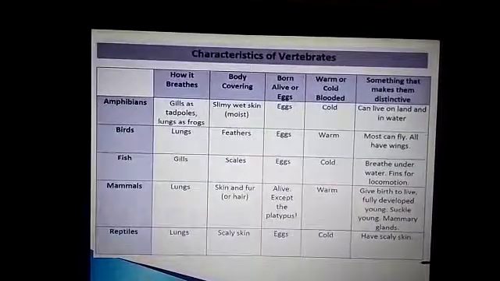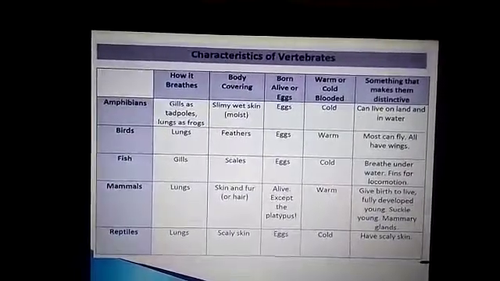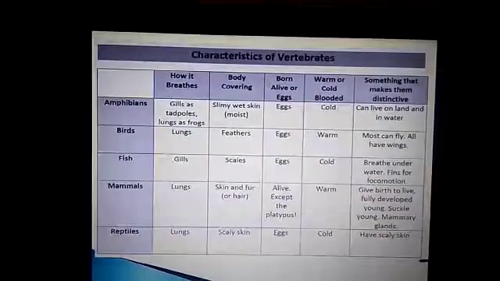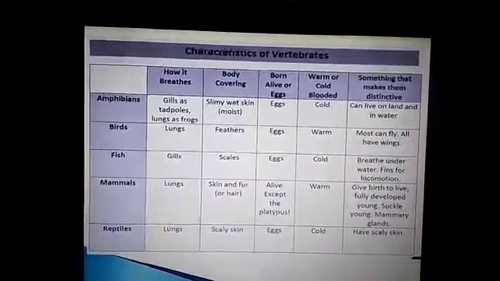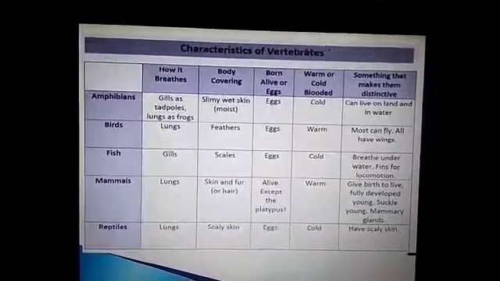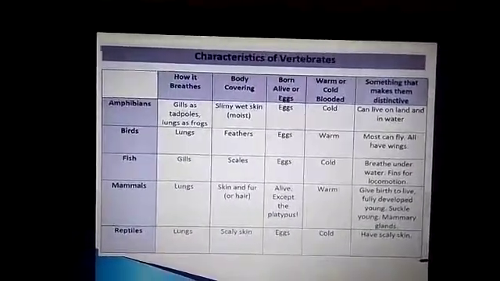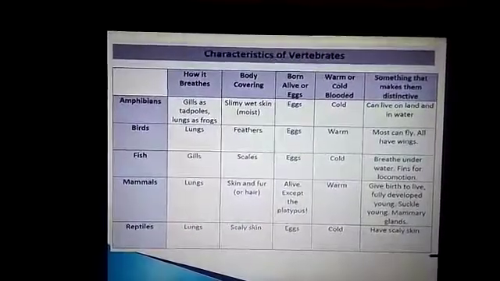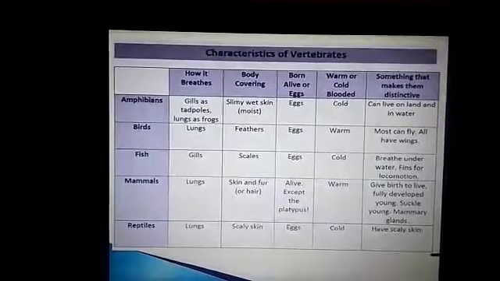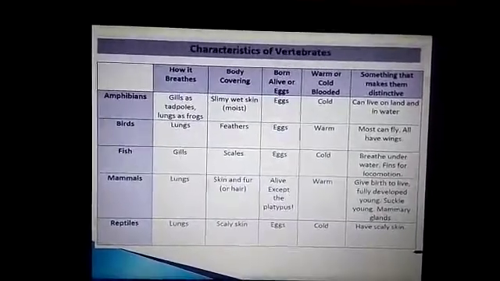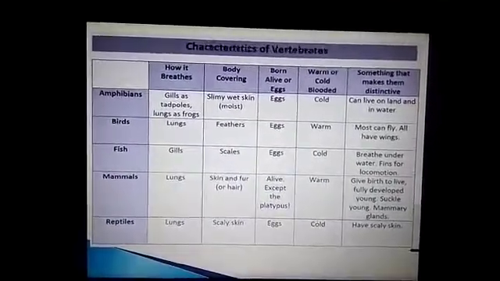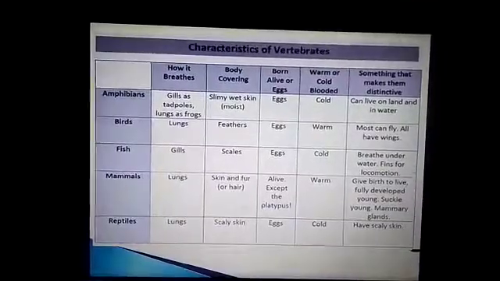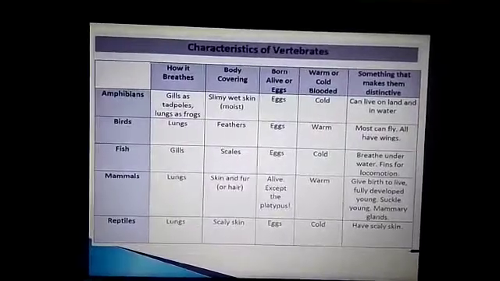So vertebrates can be classified into the following major groups: amphibians, birds, fishes, mammals and reptiles. First comes the amphibians. Amphibians have developed special features that allow them to live in water as well as on land. What makes amphibians different from other animals is that they can live both on land and in water.